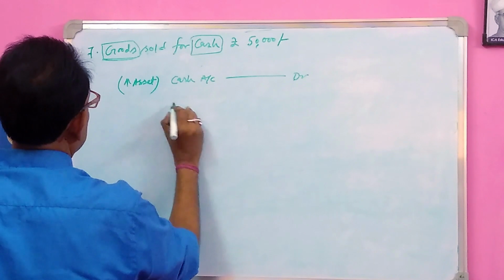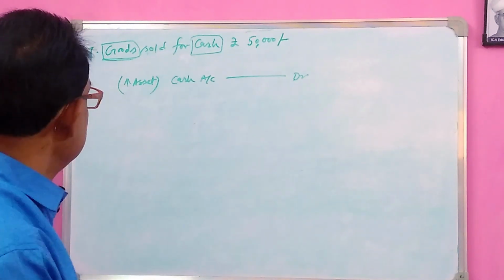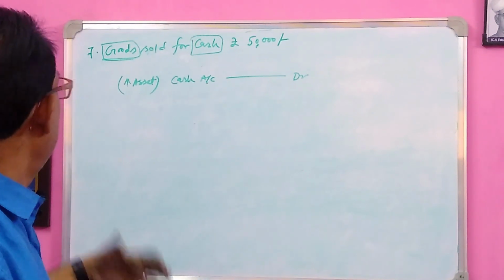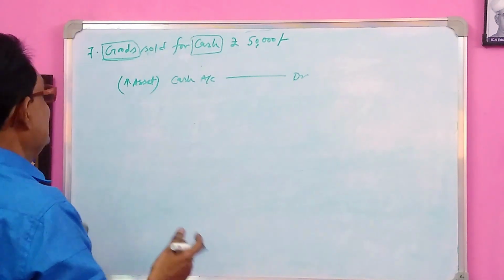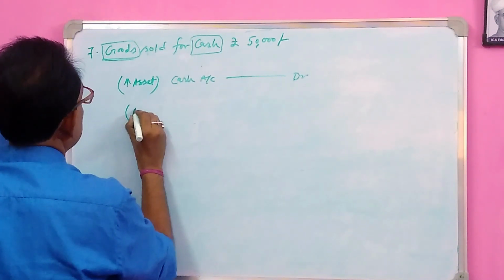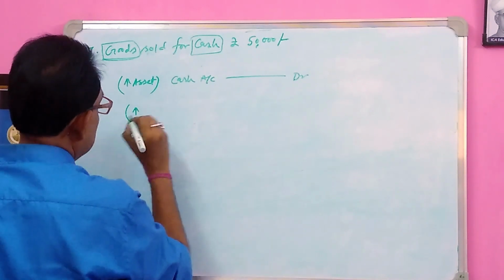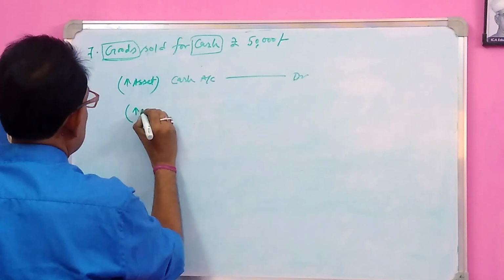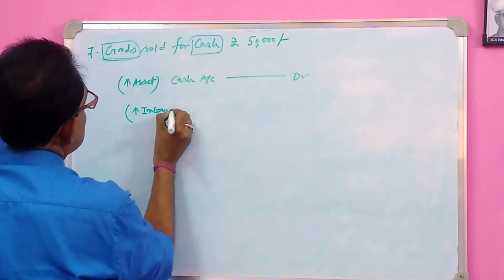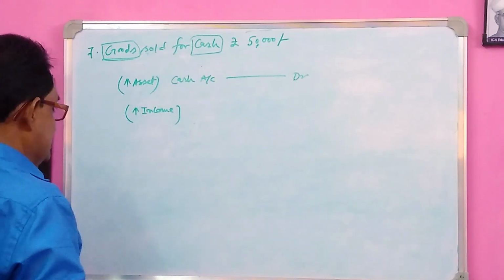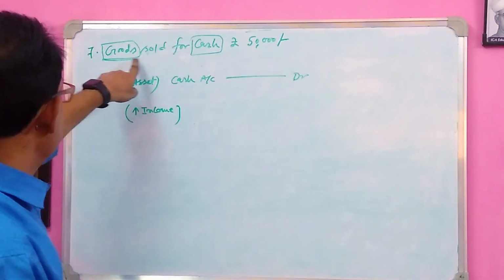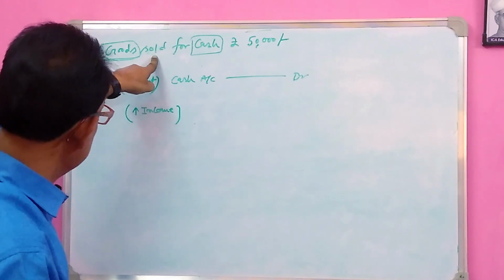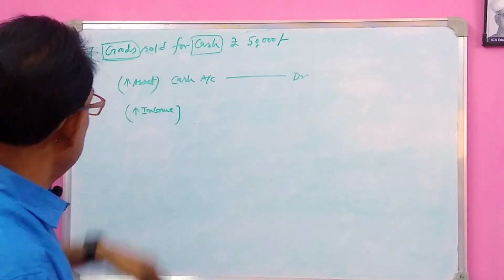And goods sold, that means we are providing goods to our customer and receiving money, so it is our income. Income is always credited. If due to any transaction income increases, then it will be credited. So here asset increases as well as income also increases. How do we get this income? We receive the income by selling goods to our customer.